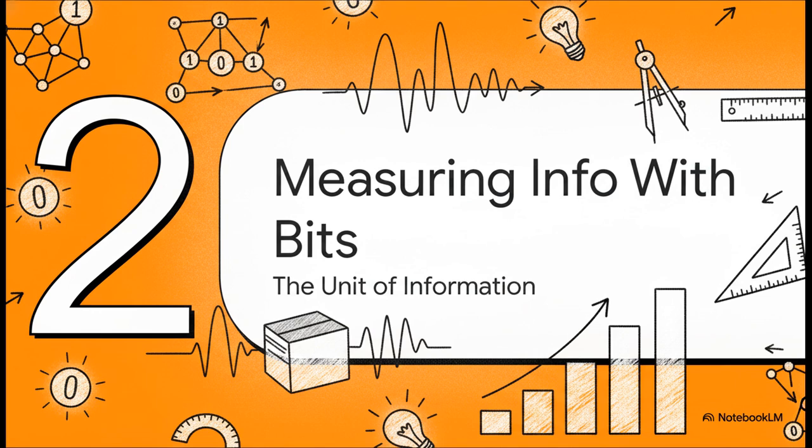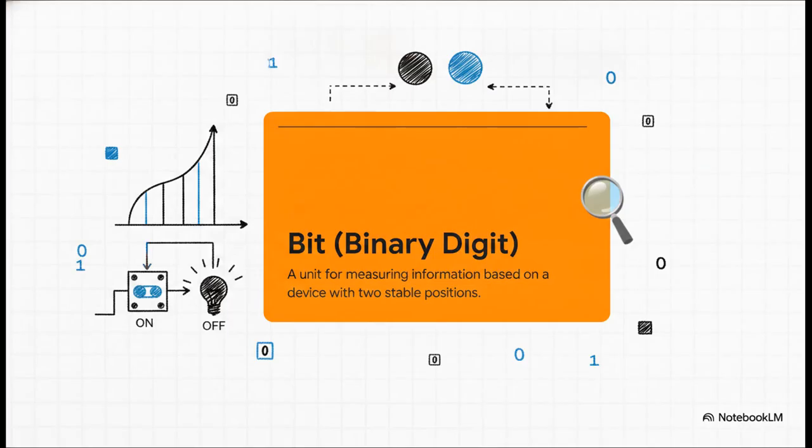All right, moving on to section 2, measuring information with bits. Now that we have our universal system, we need a way to actually measure the stuff flowing through it. So Shannon needed a baseline unit, and he ended up adopting a logarithmic measure, specifically base 2. He introduced this concept of the bit, which, fun fact, is actually a clever contraction of binary digit that was suggested by J.W. Tukey. Anyway, he makes the bit the fundamental unit of information.